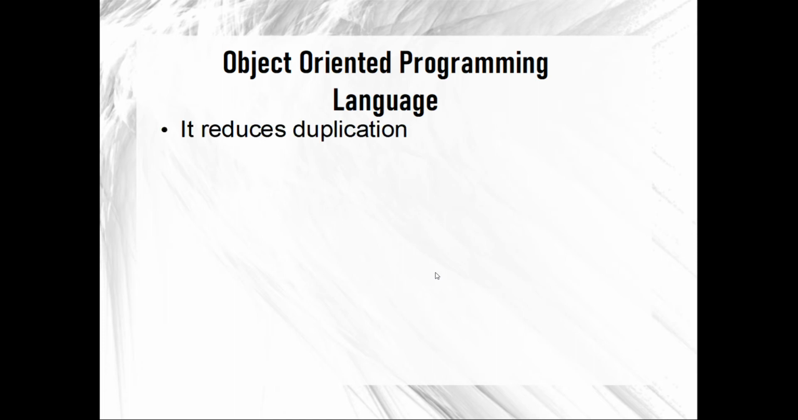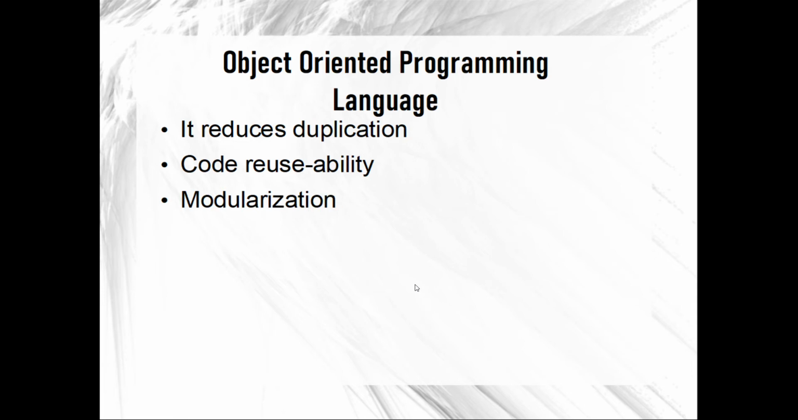Okay, so let's look into the advantages of object-oriented programming language. First, it reduces duplication. Second, code reusability. We have discussed earlier that the disadvantages of procedural languages are overcome in object-oriented programming, so that is why it is very widely used and accepted today. And the third thing is modularization. We discussed in the beginning what the concept of modularization is and how it helps to build programs in an easy way, right?